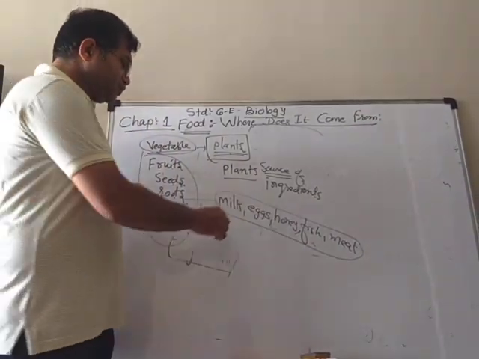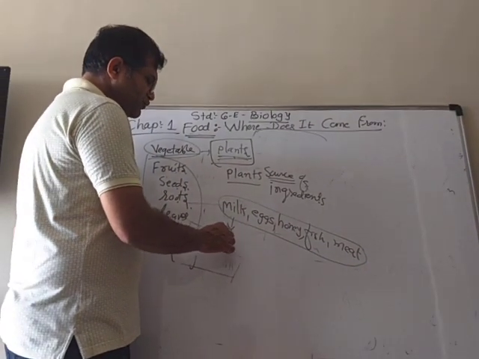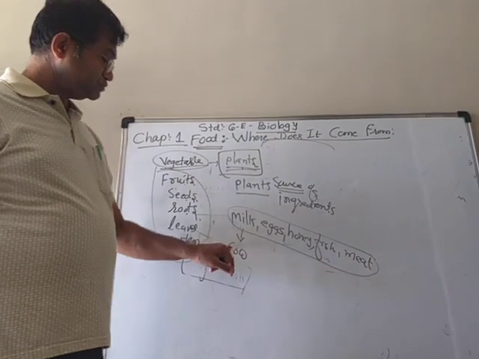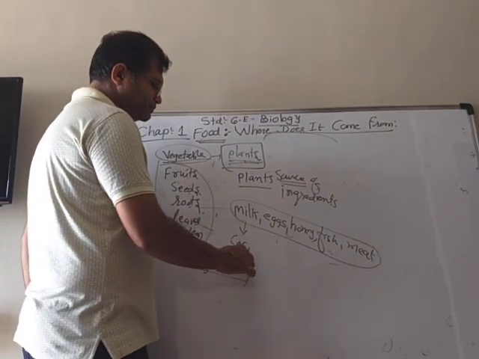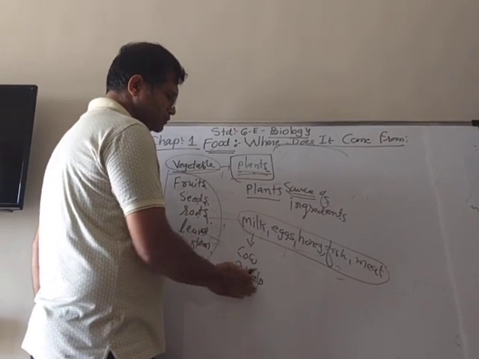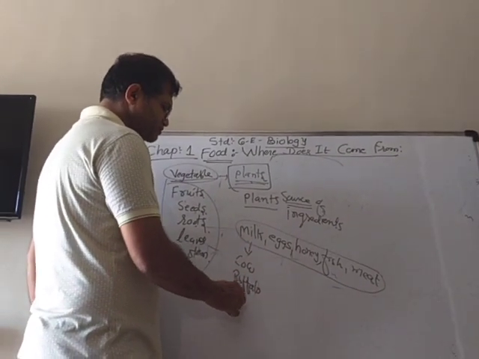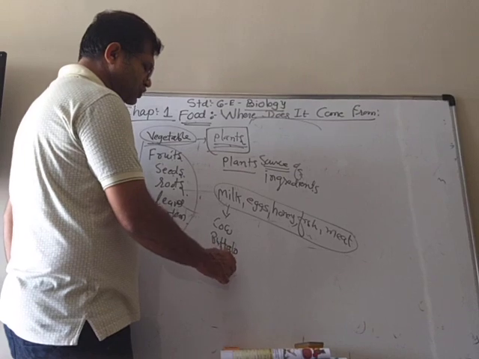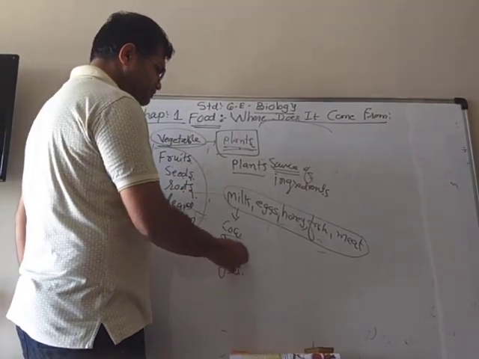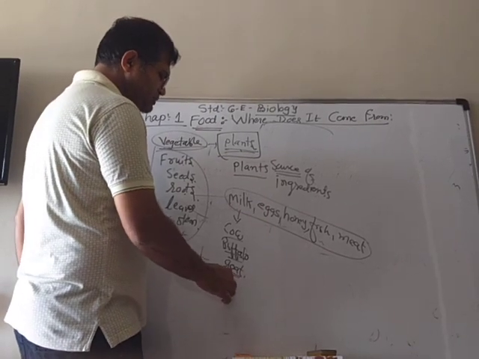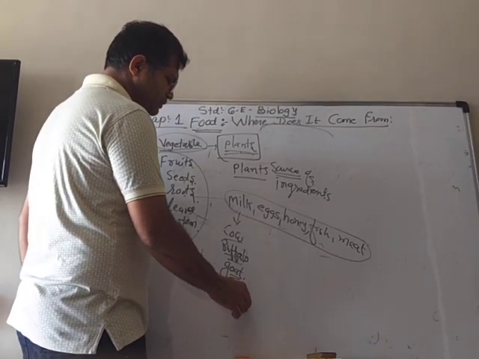Milk, if you talk about the milk, we get the milk from cow. We get milk from buffalo. In some places, they use the milk of goat also. In the desert area, they use milk of the camel also.